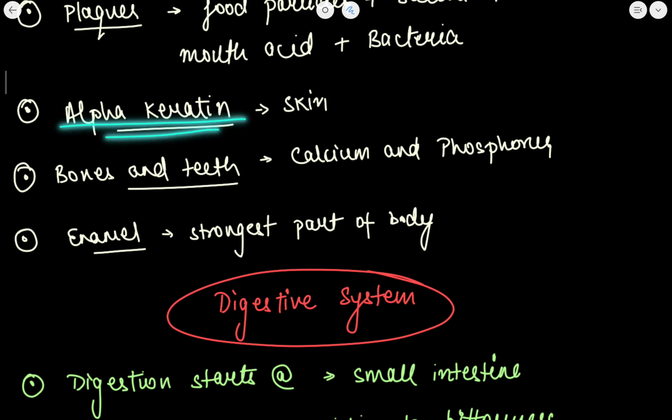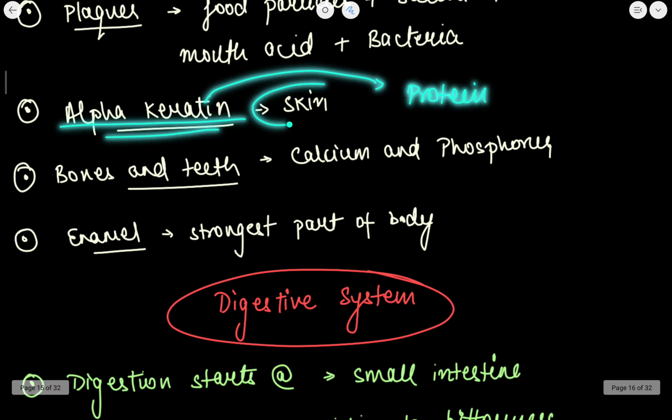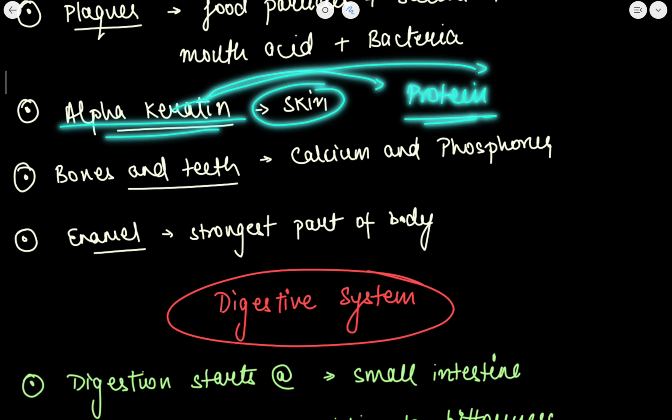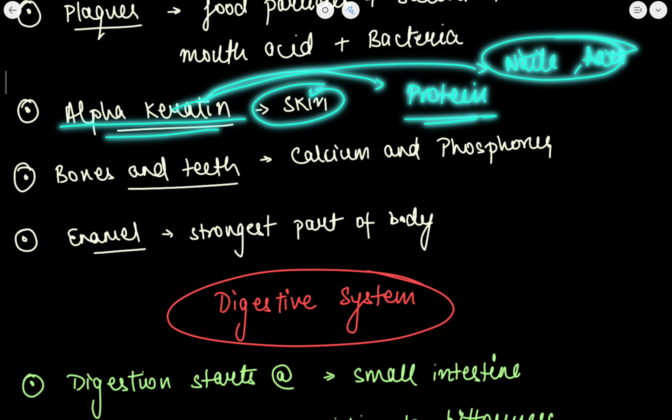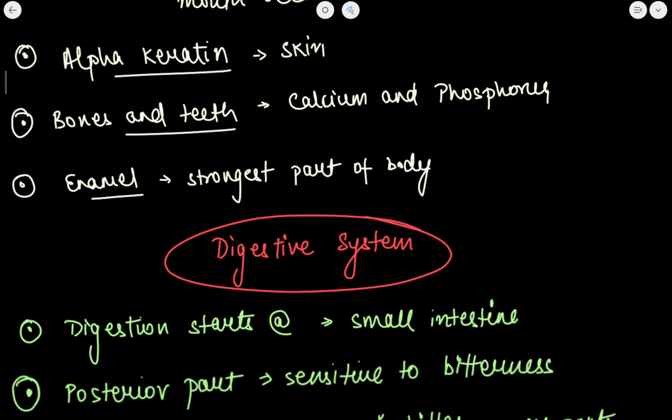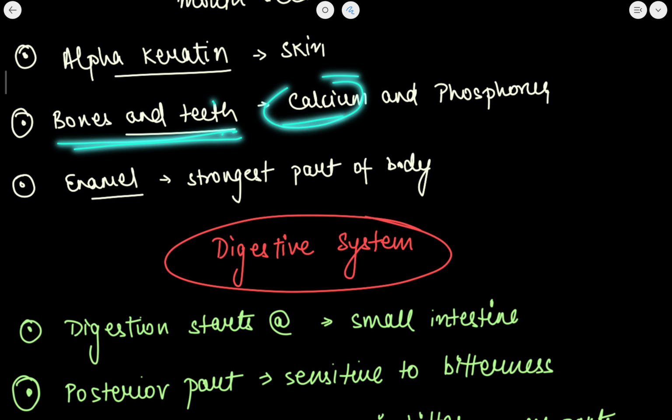Alpha keratin. Keratin is a type of protein. ठीक है, it is found in skin. Also keratin is found in nails, hair. This is a type of protein which is found in skin, nails and hair. तो keratin से याद रखना, it is a type of protein. Now bones and teeth, I already told you. अभी bones हमने देखा था, is made up of calcium phosphate. तो calcium एक आ गया element and then एक phosphorus आ गया.